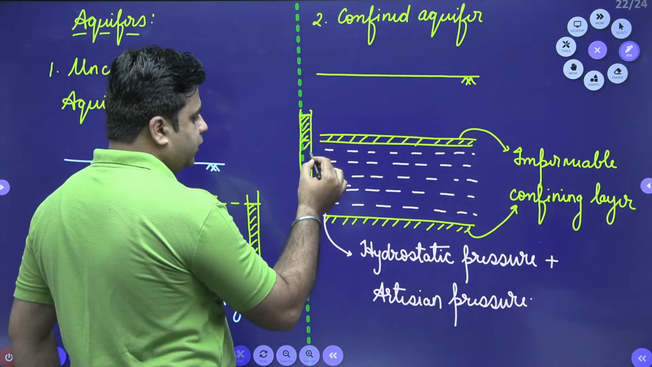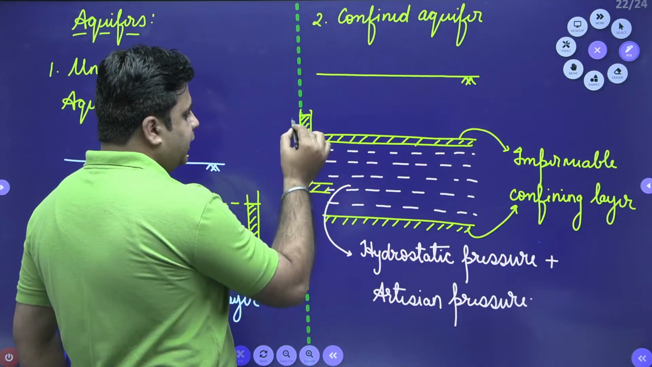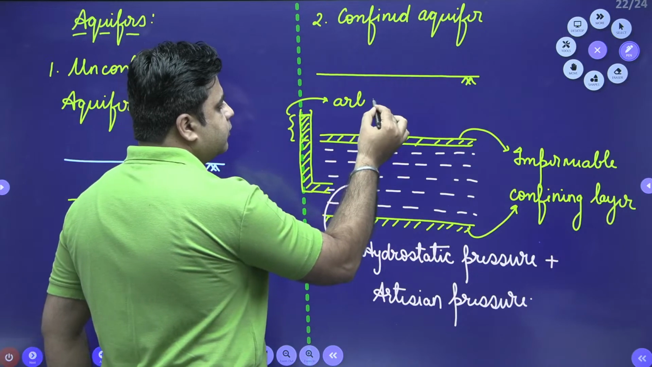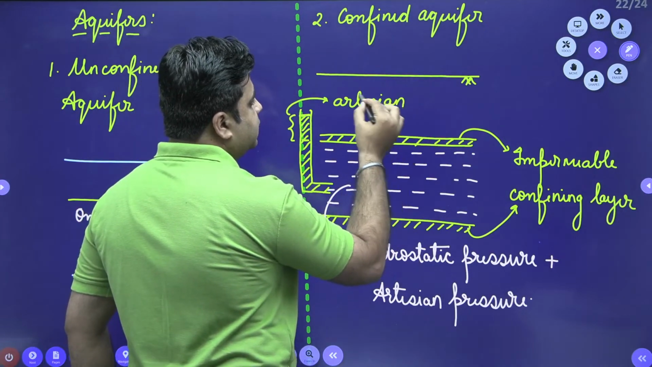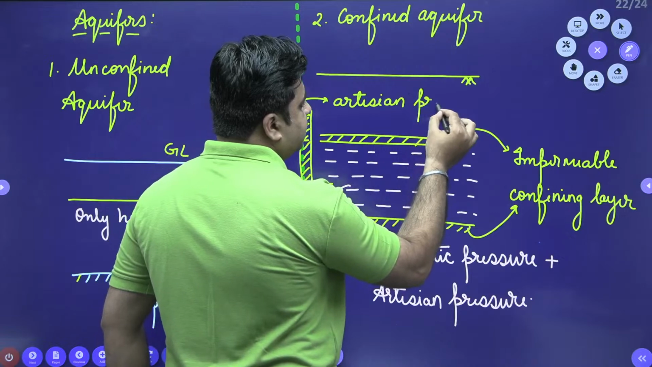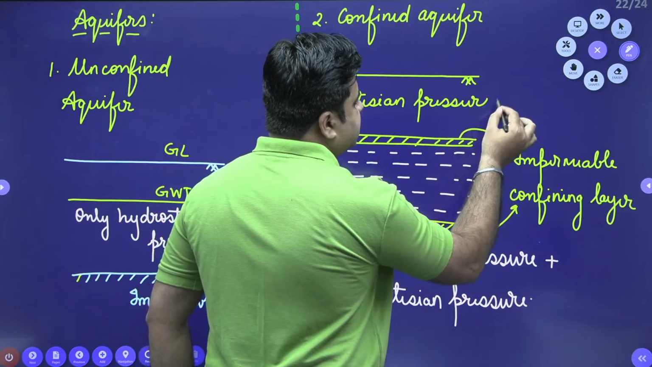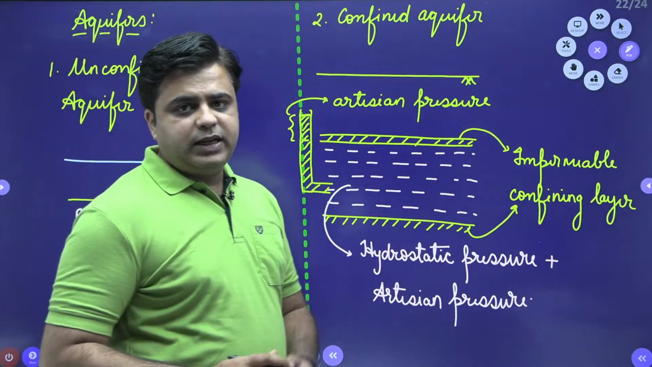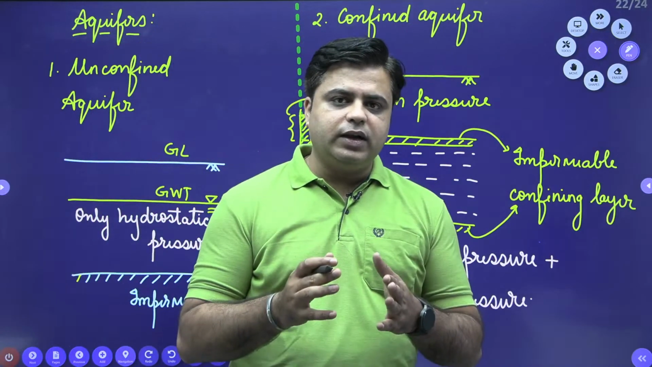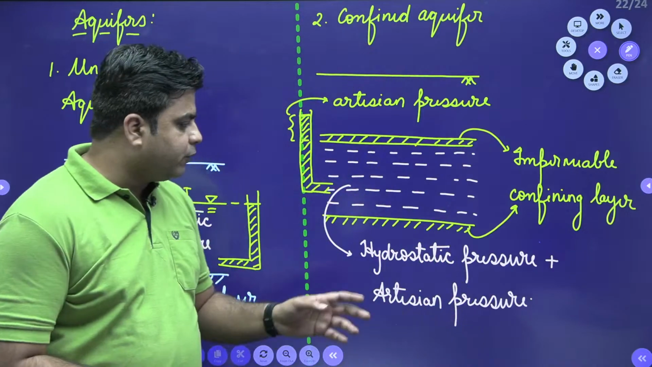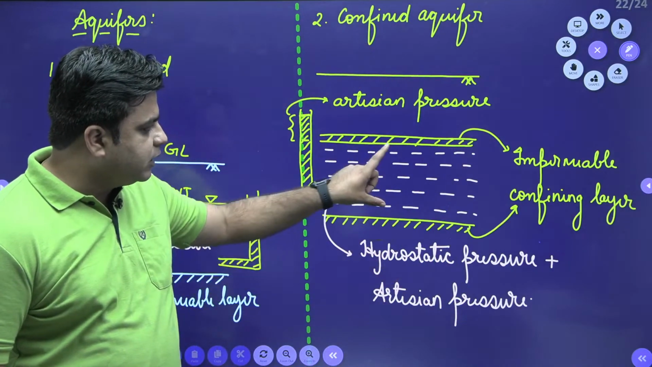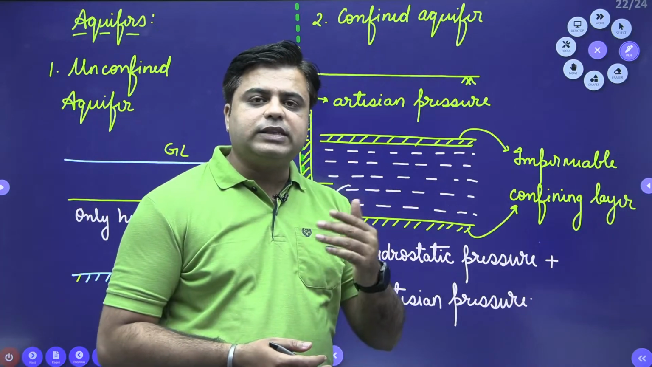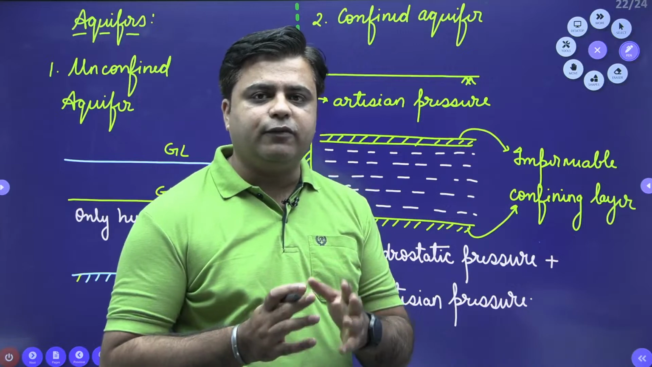This is the head of water which is available, and this additional pressure is known as artesian pressure. So water which is present inside the confined aquifer experiences two types of pressure. First one is the hydrostatic pressure, and apart from that, additional artesian pressure will also be acting over this water. So this is the second type of aquifer, which is termed as confined aquifer.